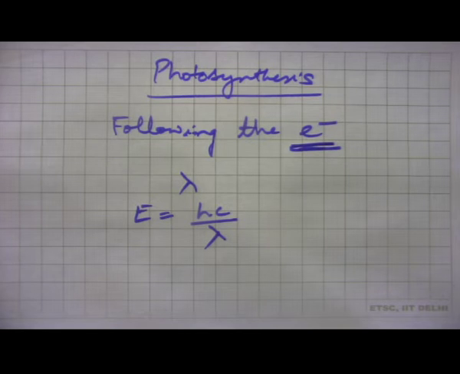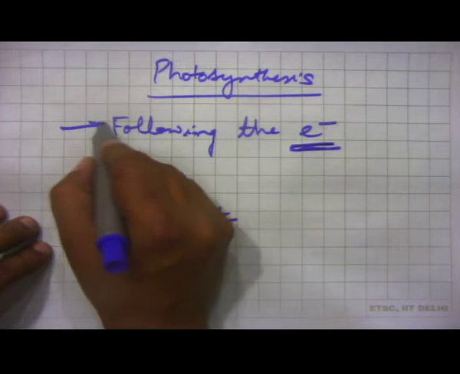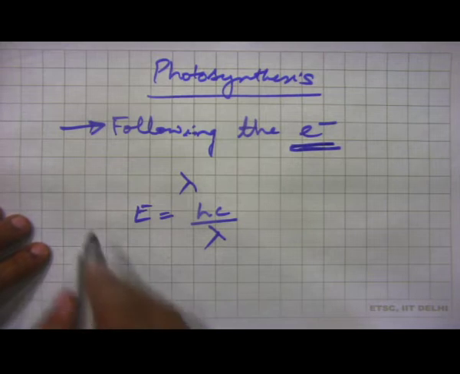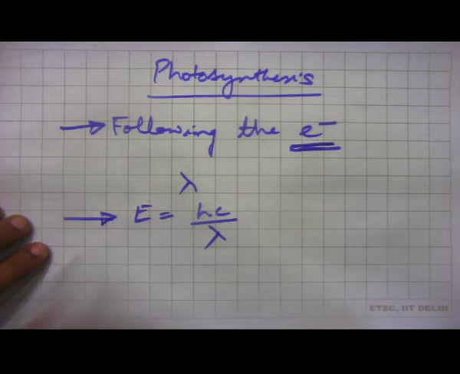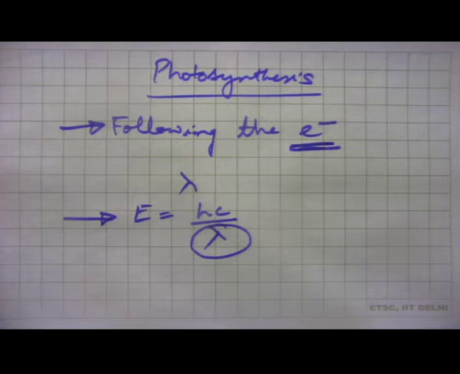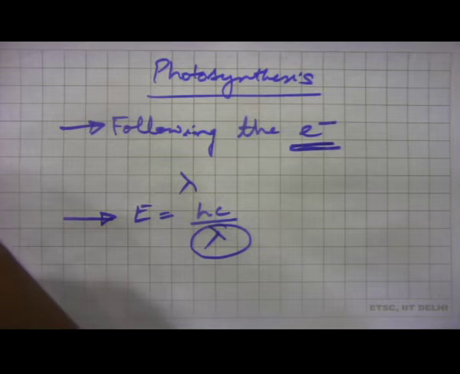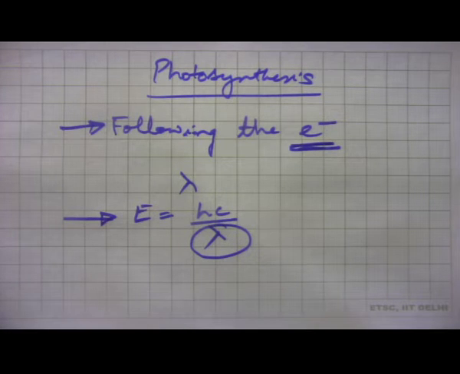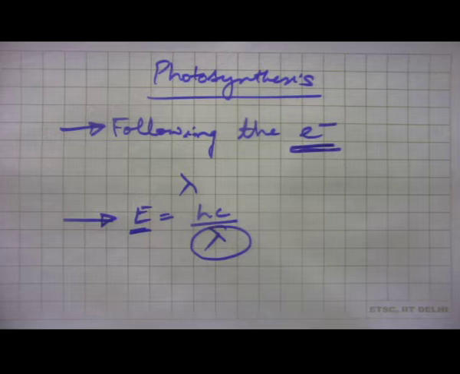Other than following the electron, you must also keep in mind that in the photosystem, light hitting at a lower wavelength is going to provide higher energy, and higher wavelength of light is going to provide lower energy.